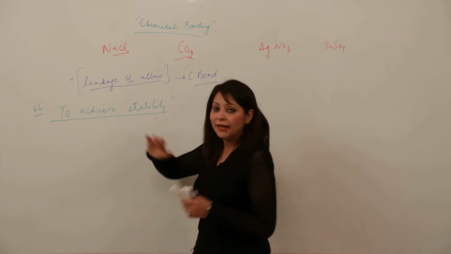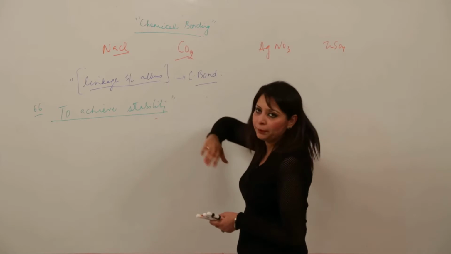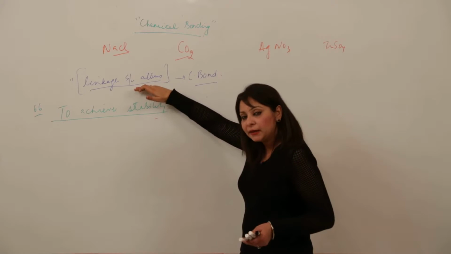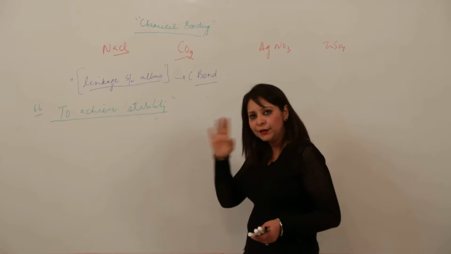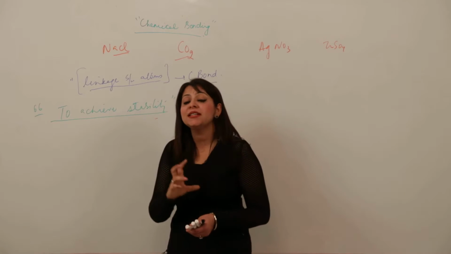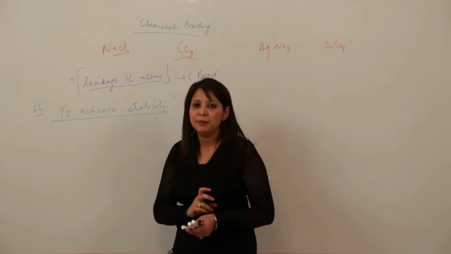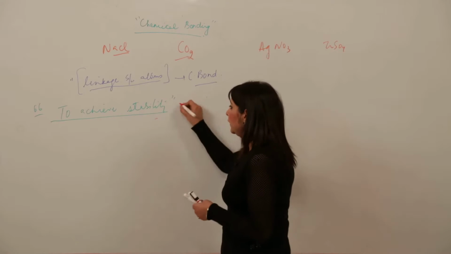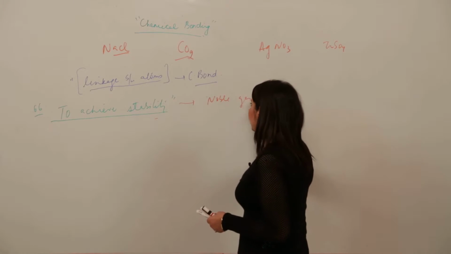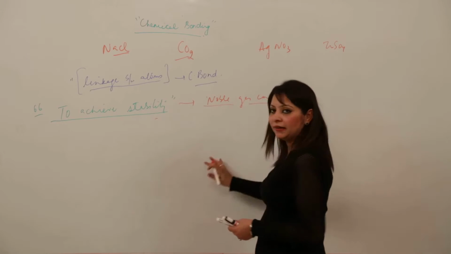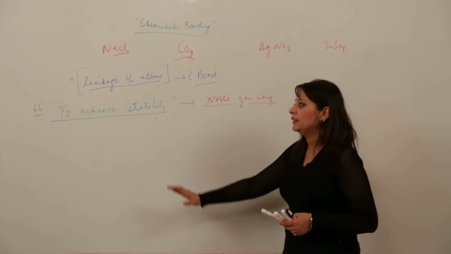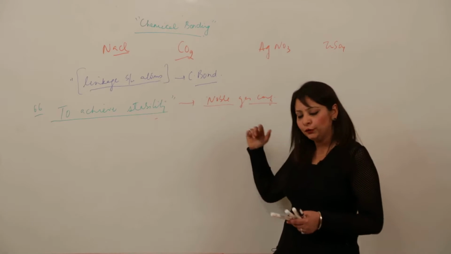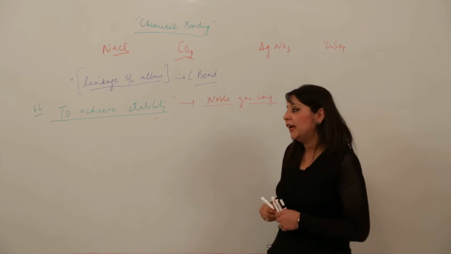So again, I am just repeating the topic. A chemical bond is the linkage between atoms. Atoms can be the same, atoms can be different, right? Clear in your mind? Now, what is the reason behind the chemical bond? What is the need of the chemical bond? The need is to achieve stability. How are they achieving it? By achieving noble gas configuration. This I have already illustrated in the example, right? So, what is the need of the chemical bond? To achieve stability. How? By achieving noble gas configuration. Now, how are they achieving that noble gas configuration?